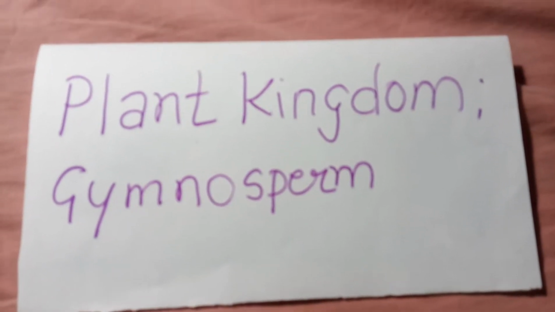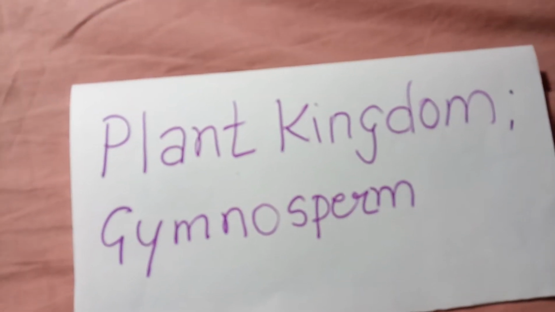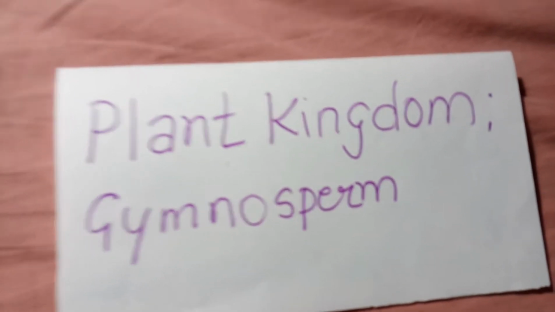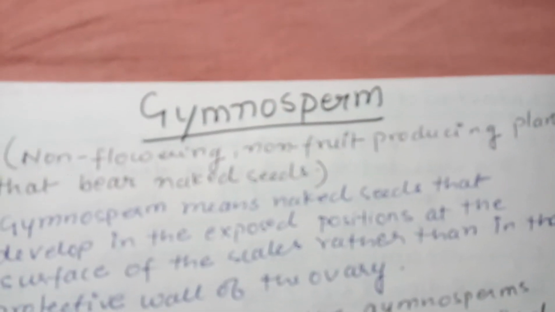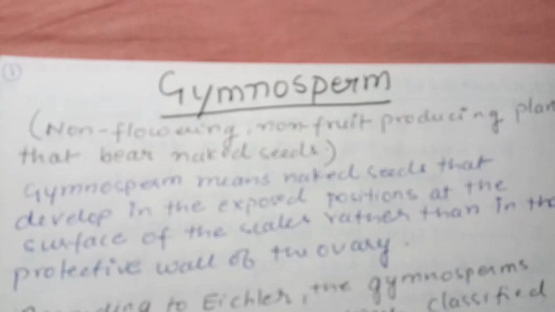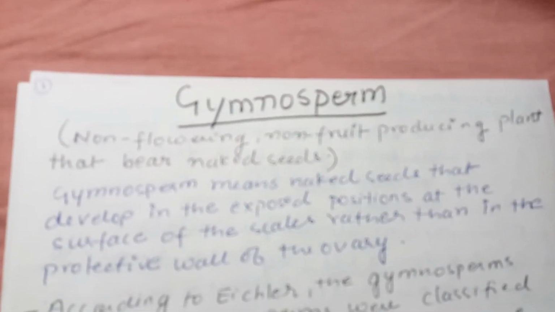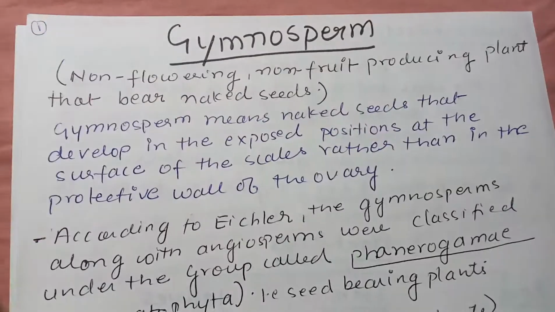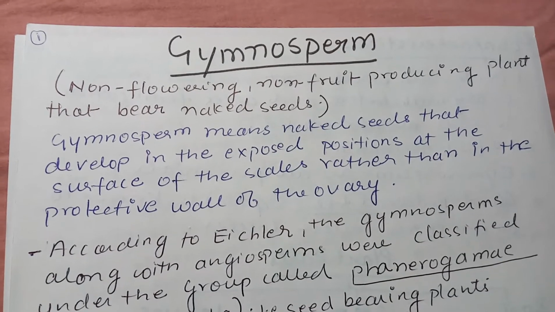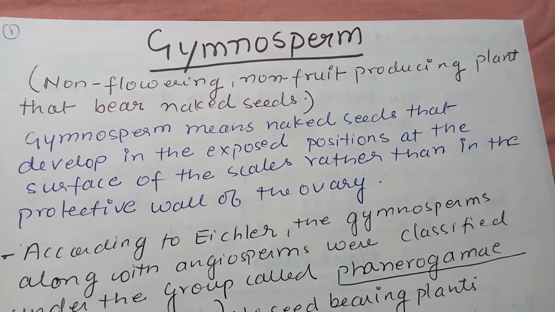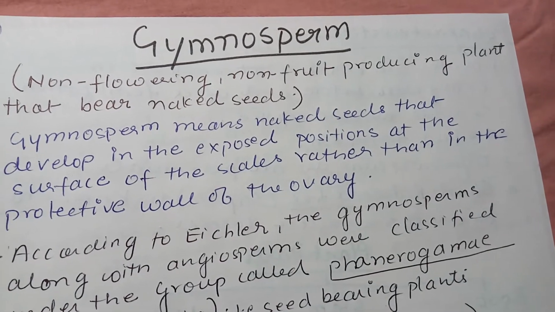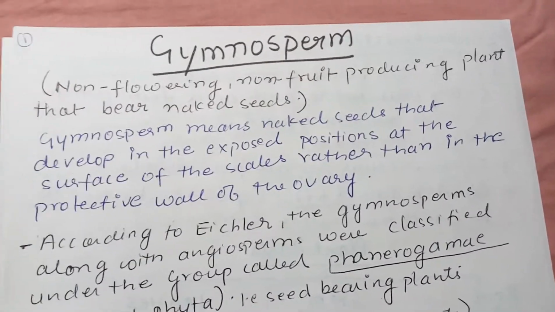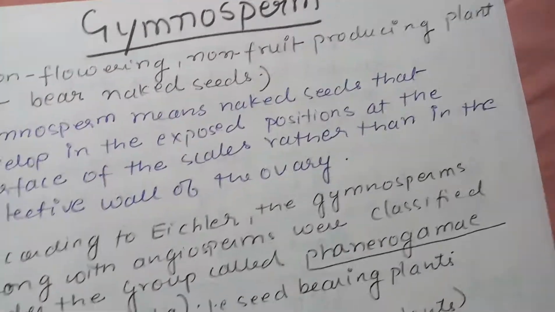Dear student, today we will discuss Gymnosperm, which are part of the plant kingdom. Gymnosperms are non-flowering, non-fruit-producing plants that bear naked seeds. Gymnosperm means naked seed, which develops in the exposed portion at the surface of scales rather than in the protective wall of the ovary. So the seeds are open, that's why we call them naked seeds.